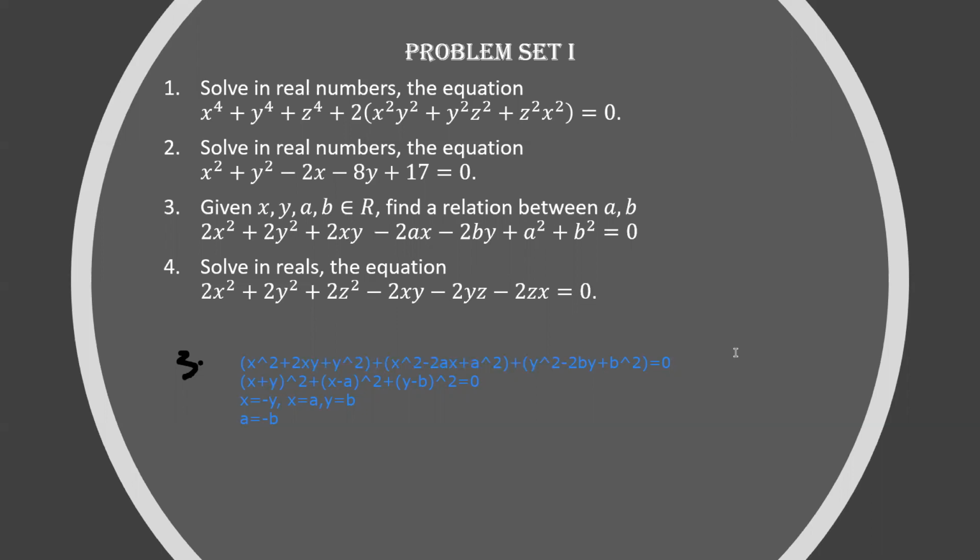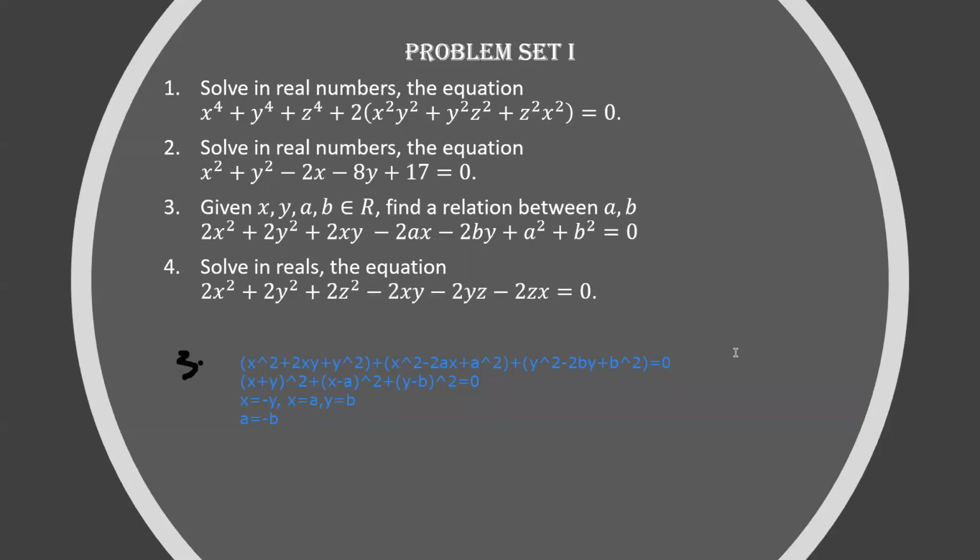So before going here to explain, the catch of this problem, these kind of SOS problems, is you have to break the equations in a way so that you get a sum of squares which is equal to 0.